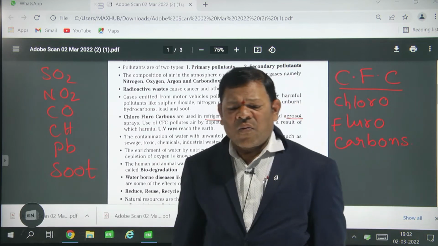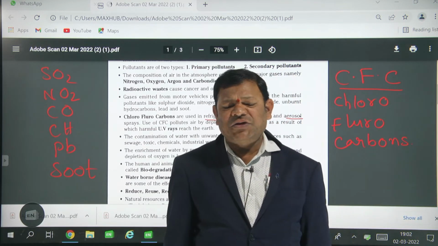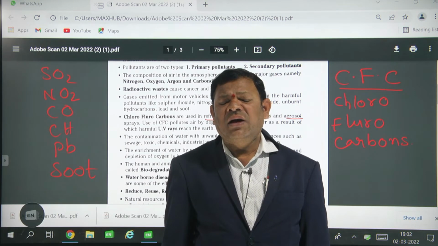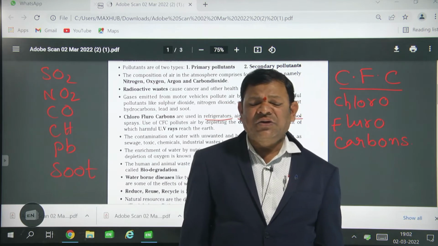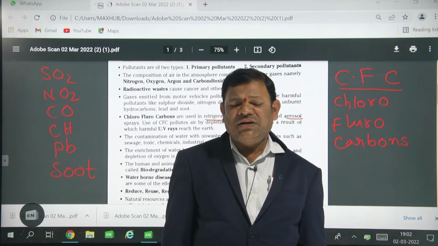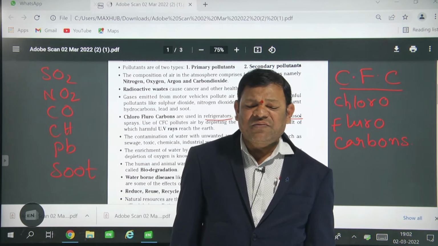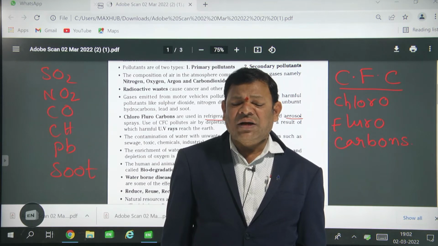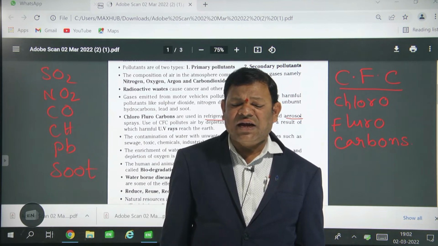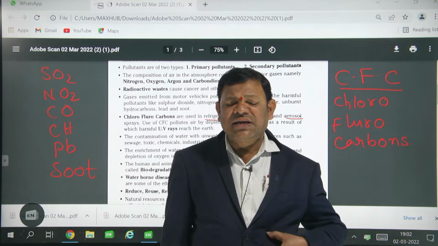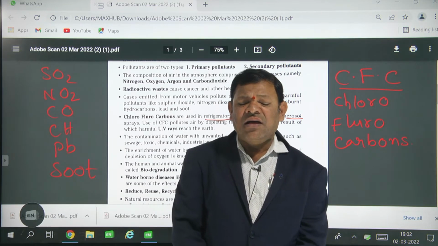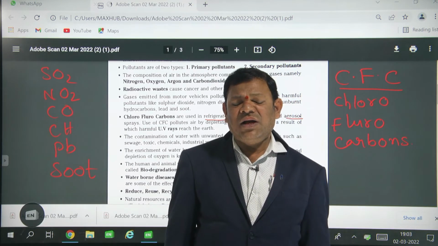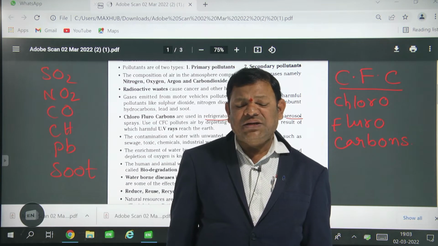So, what does water pollution mean? Water is a very important natural resource. Water is used for agriculture and for the production of electricity. In our day-to-day life, water is used for drinking, cleaning, and washing utensils. In our body, 75% is water. In the blood, the major component is water.